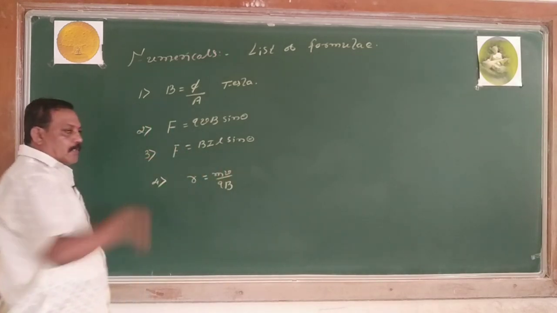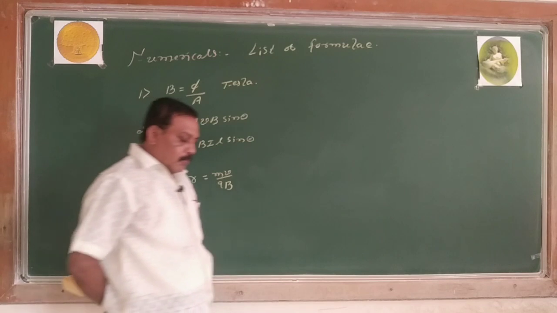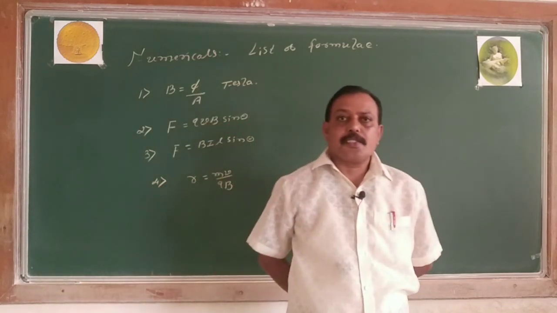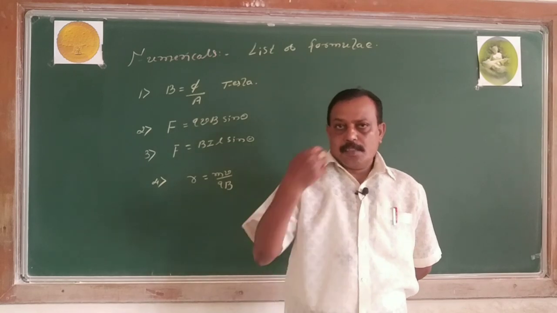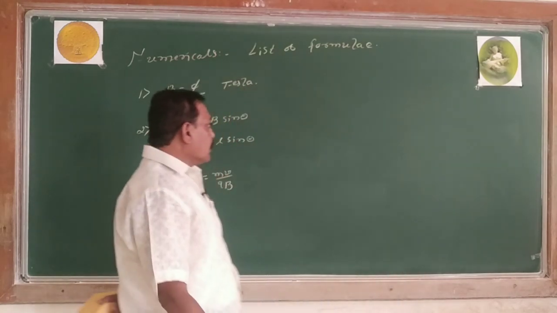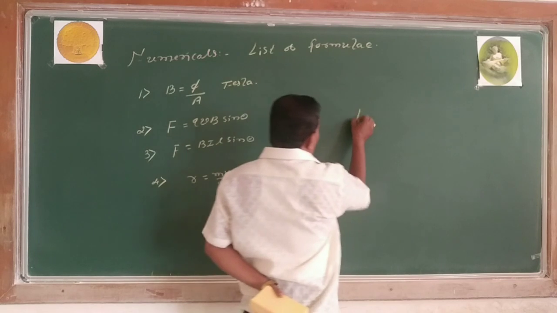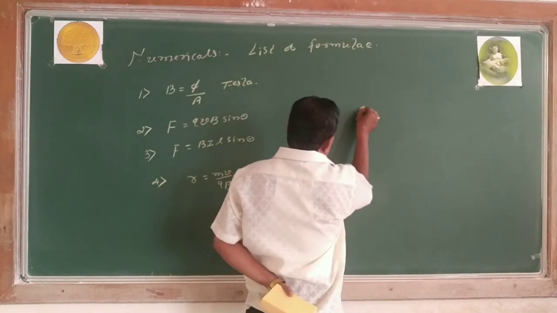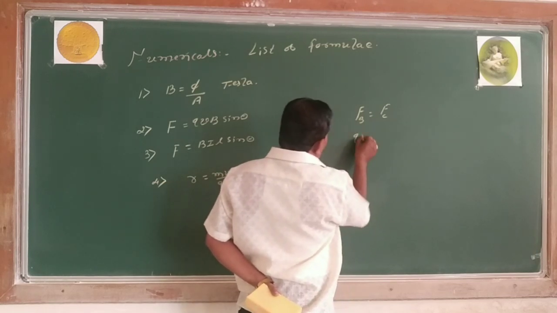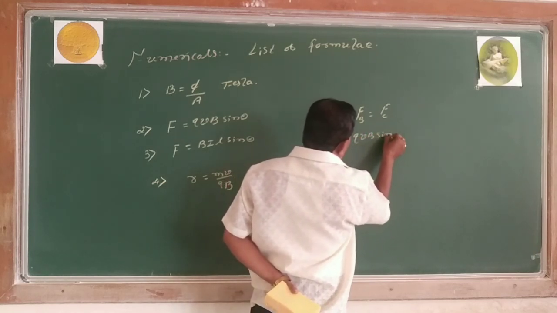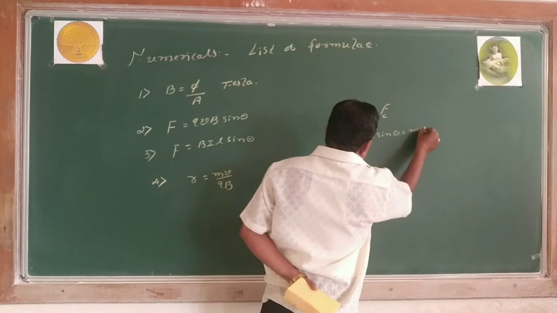How is this equation obtained? There is a balancing condition. Centripetal force is balanced by the force on a charged particle in the region of a magnetic field. Force on a charged particle in the region of a magnetic field equals centripetal force: QVB sin theta equals mv square by r.